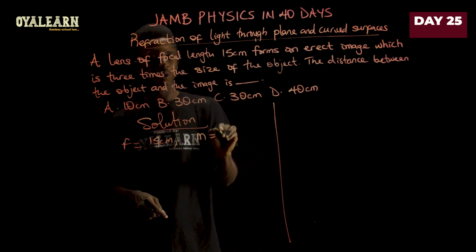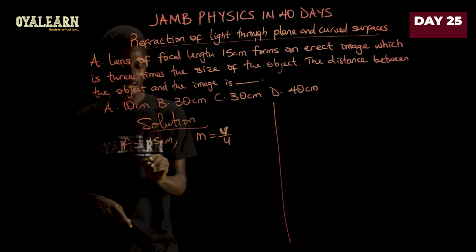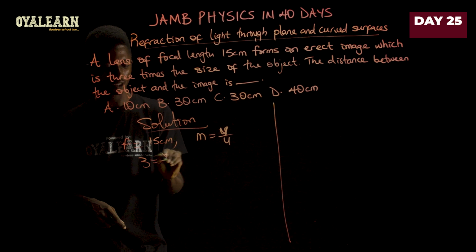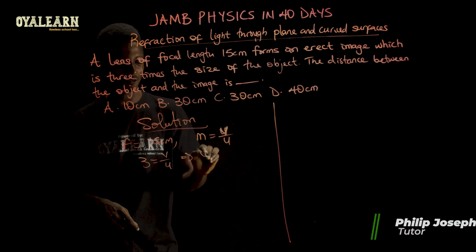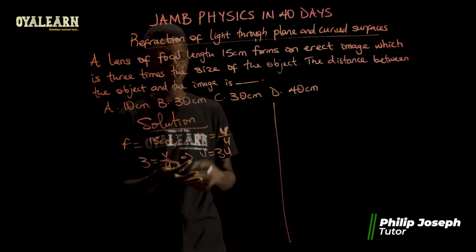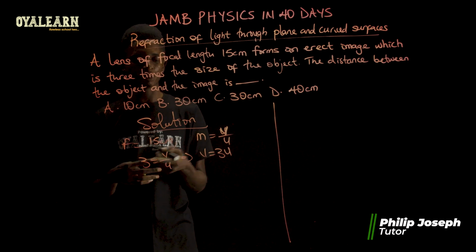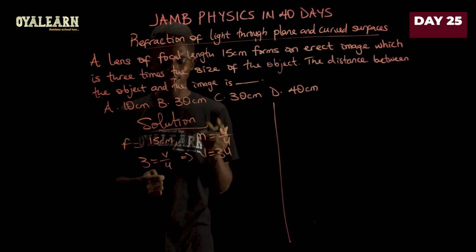So if we say m equals v over u, and m is 3, that is 3 equals v over u, which implies that v equals 3u. Now we can use this to find u and then use it to find v, so that we can find the distance between the object and the image.